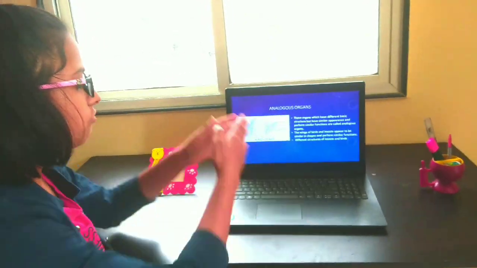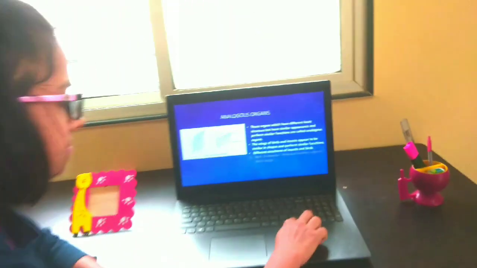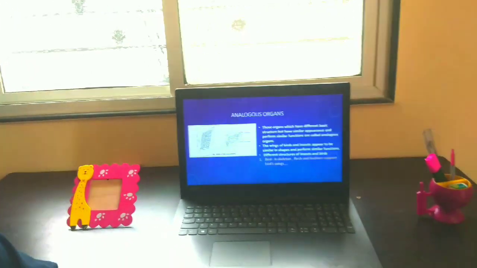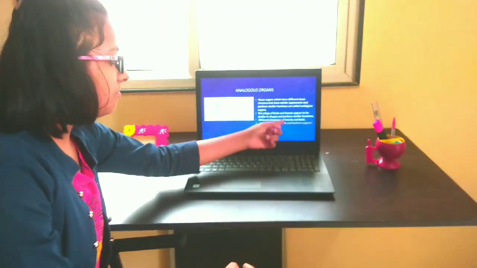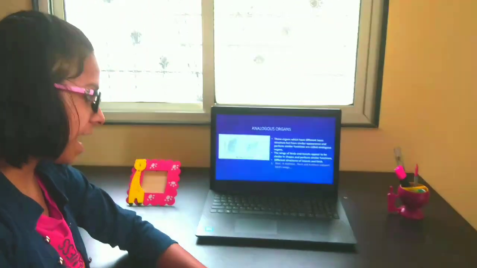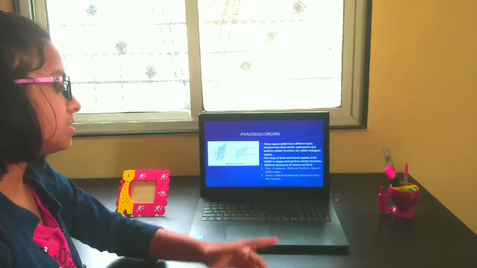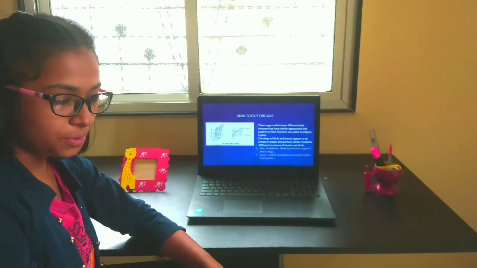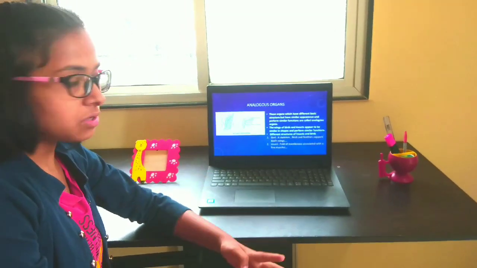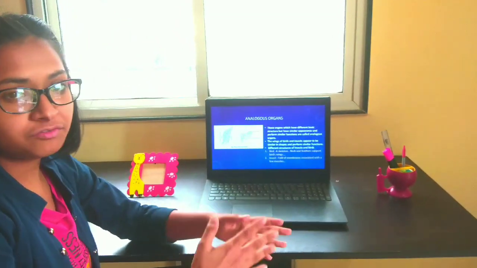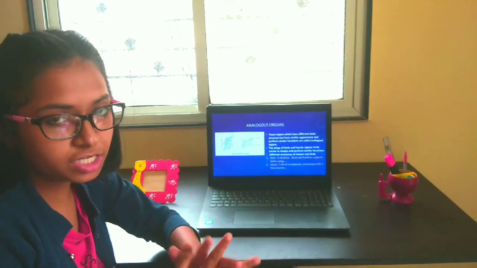Different structures of insects and birds: a bird's wings are supported by a skeleton, flesh and feathers, whereas an insect's wings are made up of folds of membranes associated with a few muscles. Okay, so why are analogous organs considered one of the important sources of evidence of evolution?